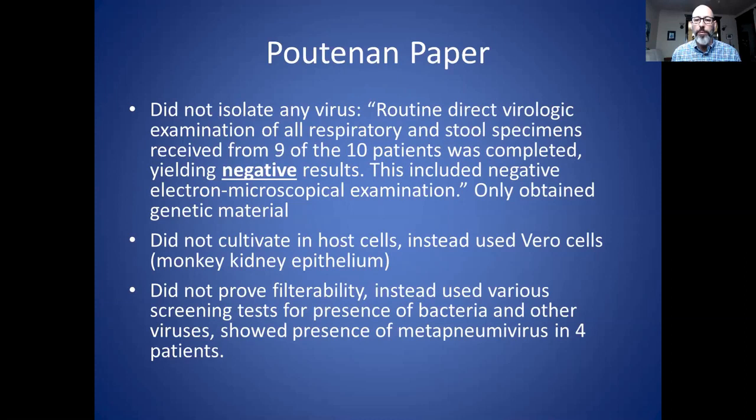So what they did was they performed all of these different tests, mostly genetic tests or antibody tests, to screen out for the presence of other bacteria or viruses that are known to cause disease. And in this case, they actually found metapneumovirus in 4 of the 9 patients, which definitely confused the issue. So once again, in the Poutinan paper, they did not prove any of the 3 criteria as claimed.